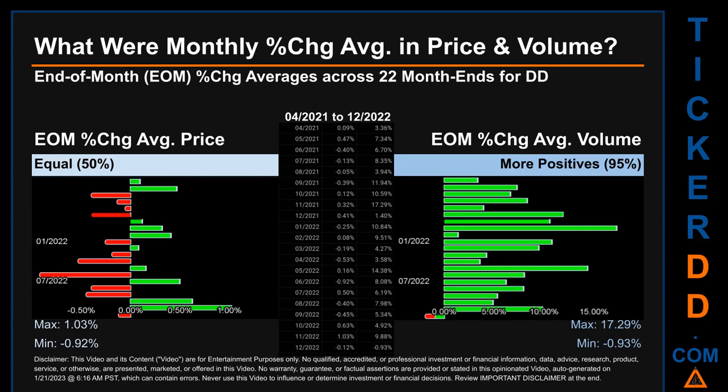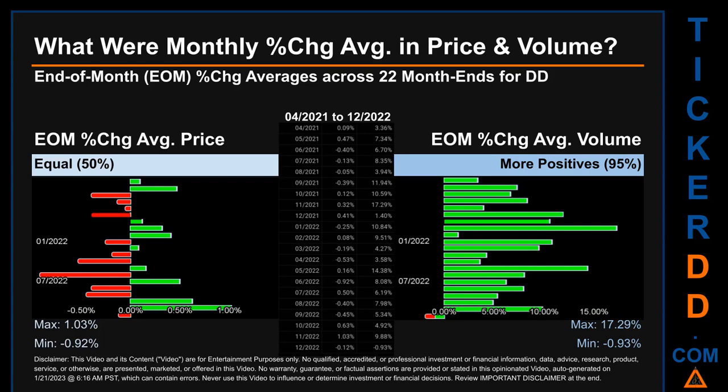What were end-of-month percentage change averages in price and volume for DD? The monthly average of percentage change in price and in volume were calculated for each of the 22 month ends. That calculation took daily percentage changes and averaged them for each given month. If a month end came out negative, then it means that the month summarily saw a negative change.